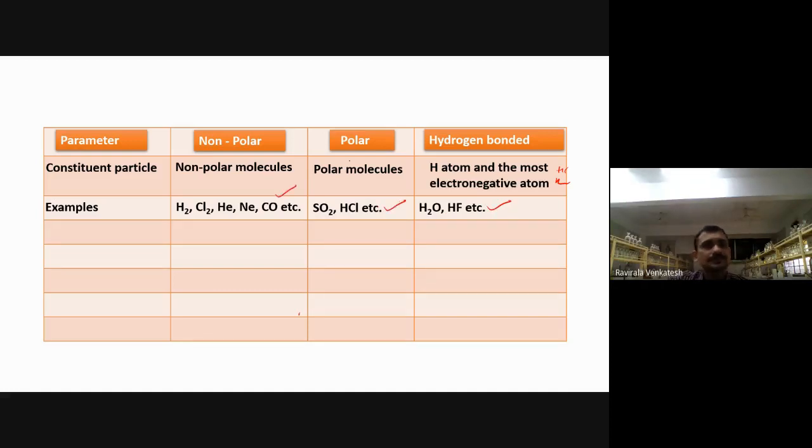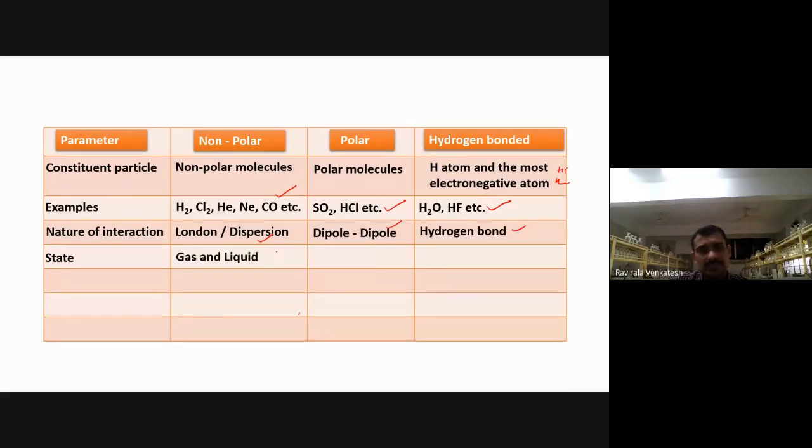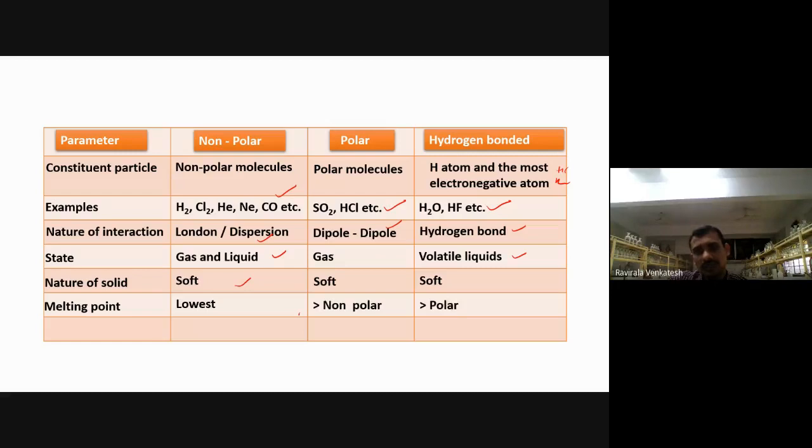These are the examples. Nature of interaction: London or dispersion, dipole-dipole, and here it will be hydrogen bonding. State: gas and liquids generally exhibit non-polar; gas, it will be volatile liquids. Nature of solids, if you observe here, soft in nature. Melting point will be low, but it increases here. Conductivity, all are having absence only. No conductivity for molecules.